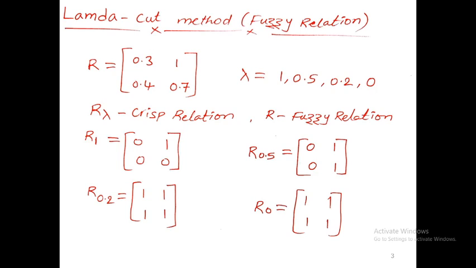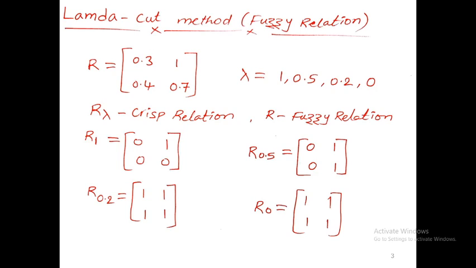Your lambda needs to be compared with the corresponding membership values in the fuzzy set. Comparing them, 1 is greater than 0.3, or otherwise 0.3 is less than 1, so in the crisp set you get 0. And 1 is equal to 1, so you get the same 1 in the crisp set. 0.4 is less than 1, so 0. 0.7 is less than 1, so 0.